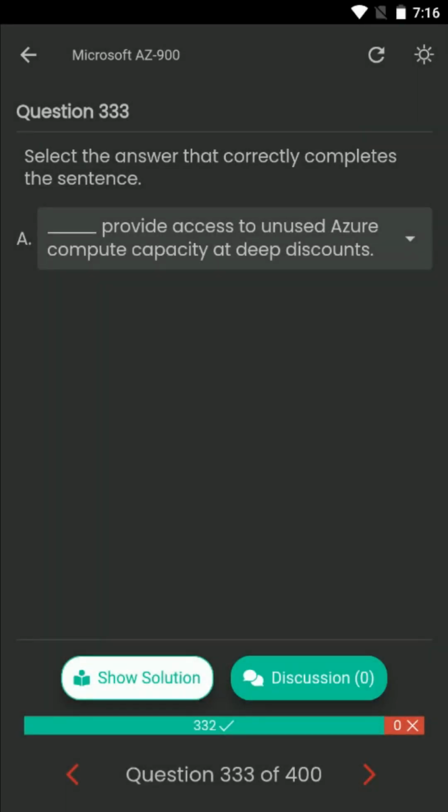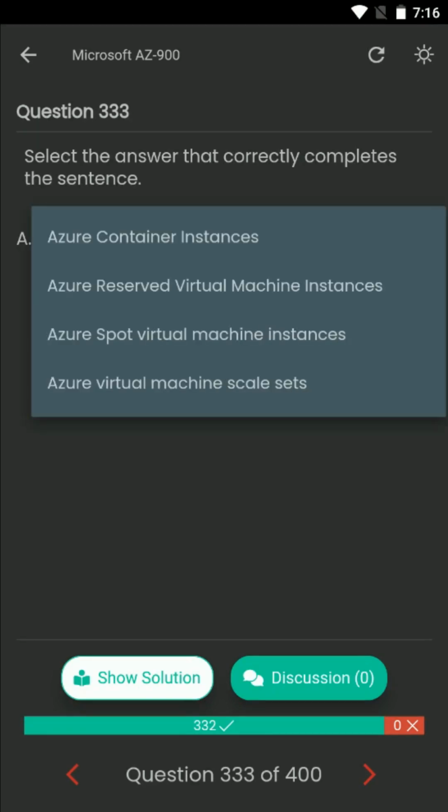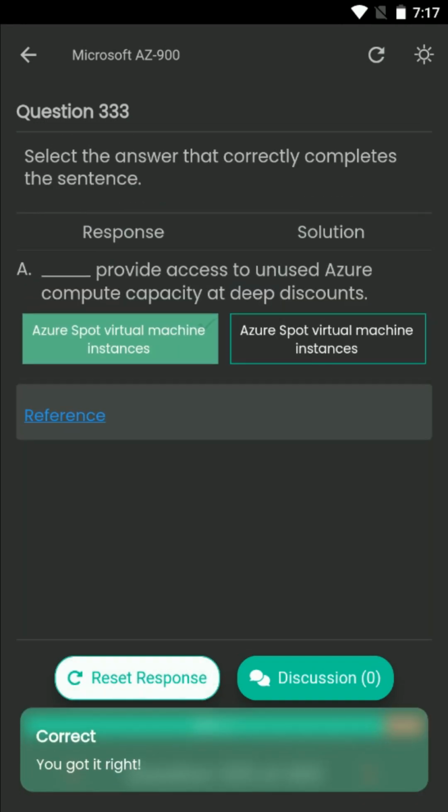Question number 333. Select the answer that correctly completes the sentence. Dash provide access to unused Azure compute capacity at deep discounts. Your options are: Azure Container Instances, Azure Reserved Virtual Machine Instances, Azure Spot Virtual Machine Instances, Azure Virtual Machine Scale Sets. The correct answer is Azure Spot Virtual Machine Instances.